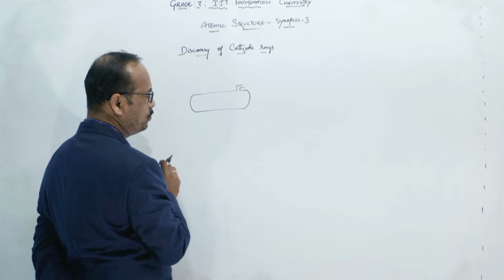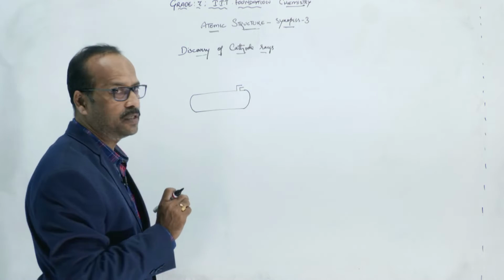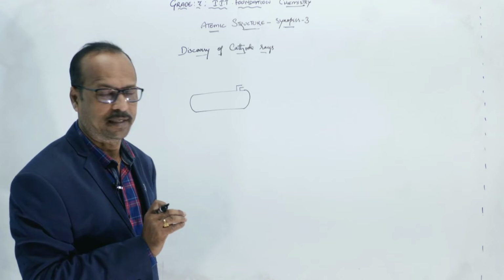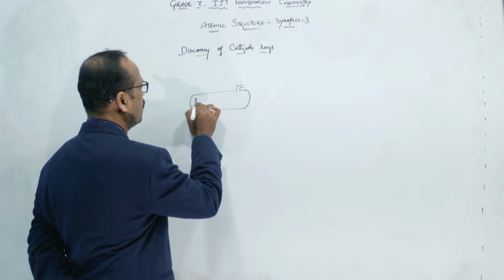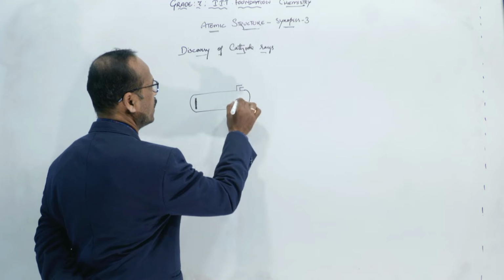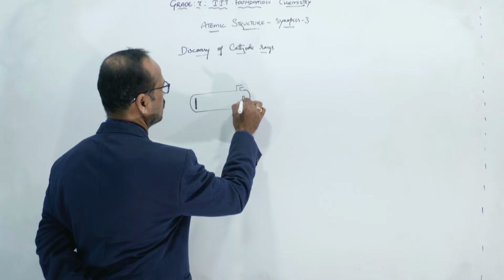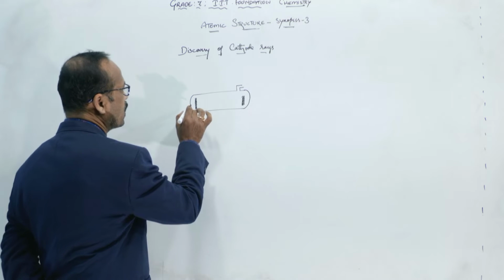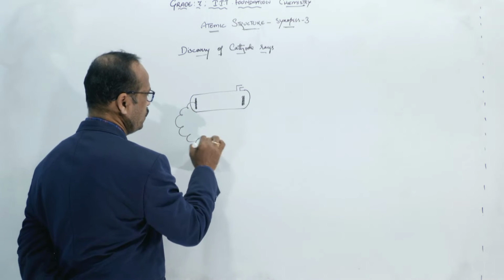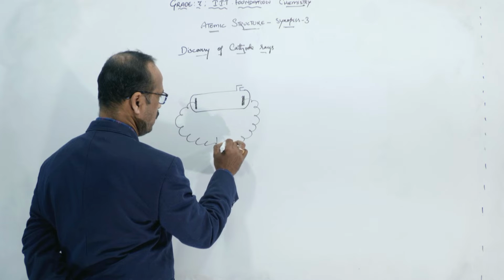And this glass tube is fixed with two metal rods inside. Two metal rods, okay. So let us take this as one metal rod, and I'll take one more metal rod here, like this. And these two metal rods are connected to a high electric potential, like this.